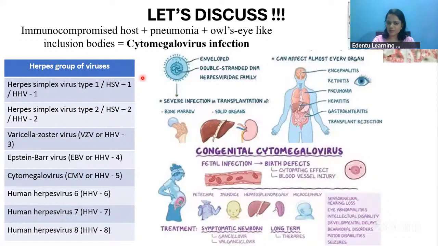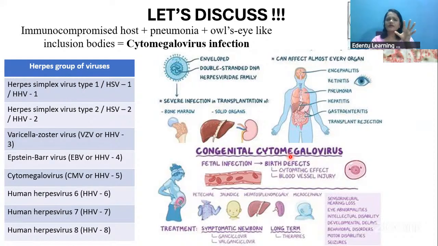It is an enveloped virus, a double-stranded DNA virus, and it can cause infections in almost all the organs in our body: encephalitis, retinitis, pneumonia, hepatitis, gastroenteritis, and it can result in transplant rejection also. Another characteristic feature is that this cytomegalovirus has the capacity to cross the placenta and can cause infection in the fetus also. So it is called a teratogenic virus.